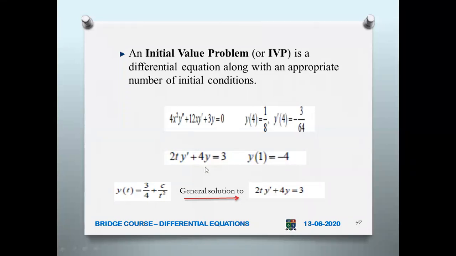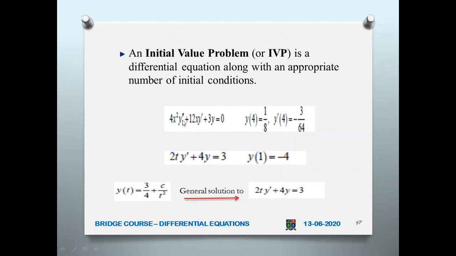That is because when you go for the solution, it is understood that you have to integrate. y dash means you integrate once to get y as a function, which means one constant will be involved.